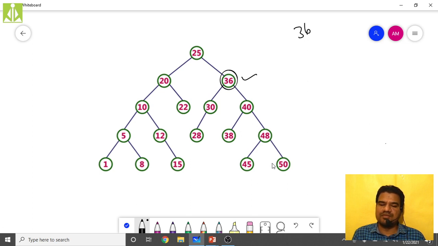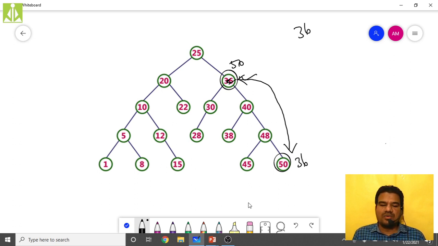Now I'm considering 50, because it is the largest node in the right subtree of the node to be deleted. Swapping means 36 is replaced with 50 and 50 is replaced with 36. So 50 will come over here, and 36 will go over here.